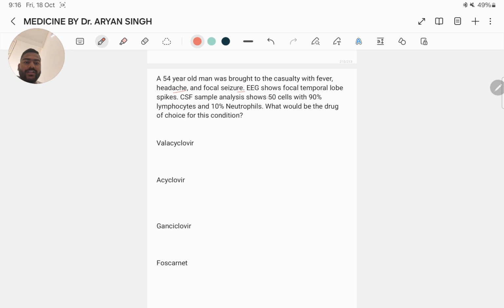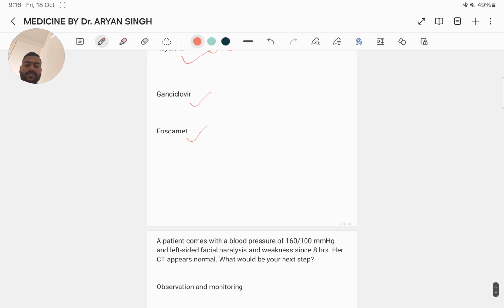Next question. A 54-year-old man was brought to the casualty with fever, headache and focal seizure. EEG shows focal temporal lobe spikes. CSF sample analysis shows 50% cells with 90% lymphocytes and 10% neutrophils. What would be the drug of choice for this condition? Acyclovir, ganciclovir and foscarnet. Here the correct option is acyclovir. Because the focal temporal lobe spikes along with the symptoms of fever, headache and seizure indicate HSV meningitis. The empirical therapy of HSV is acyclovir.